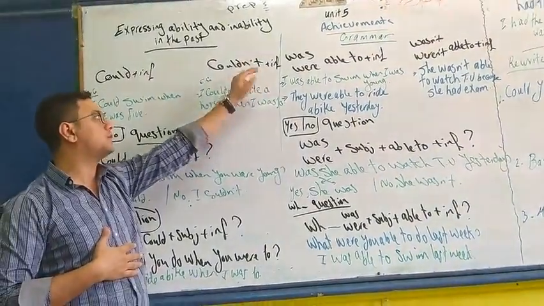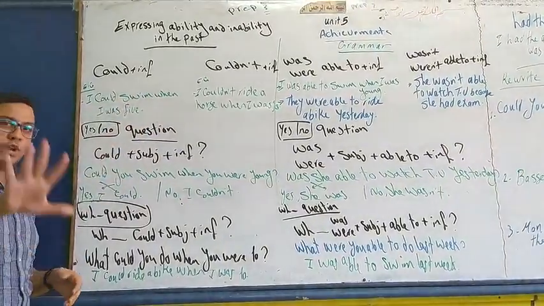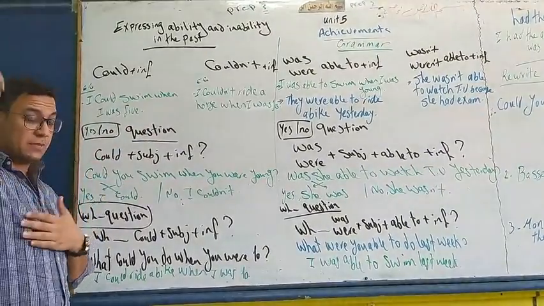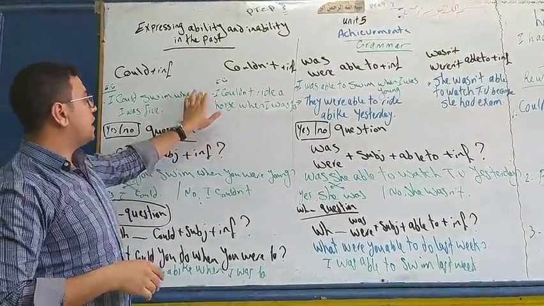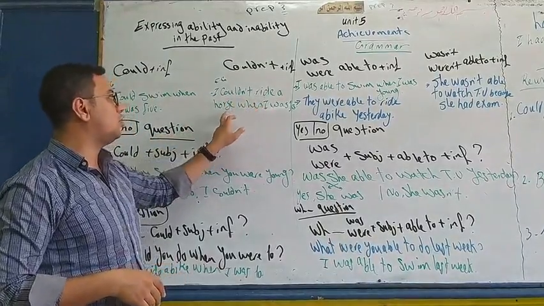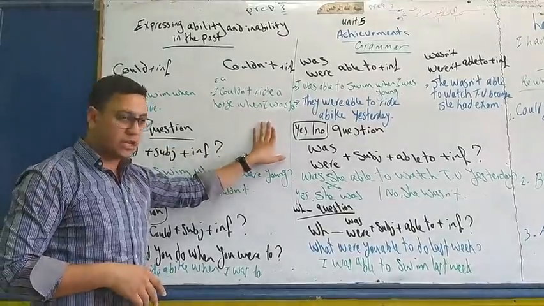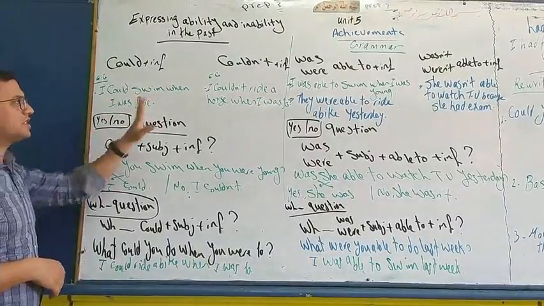We just add not: could not. For example, I could swim when I was 5. So when I was 5, this is the past, I had the ability to swim. But I can complete the sentence and say, but I couldn't ride a horse when I was 2. Okay? How to make a yes or no question? Let's look at this.